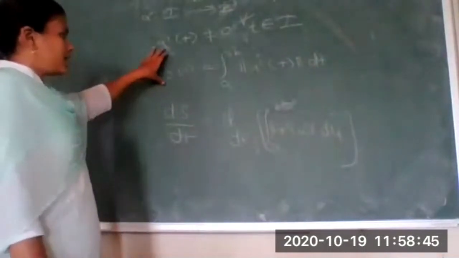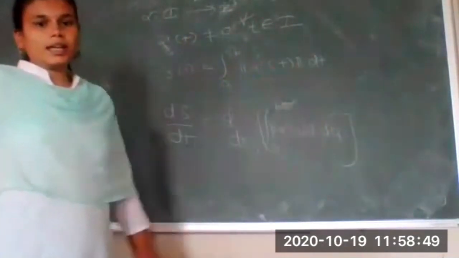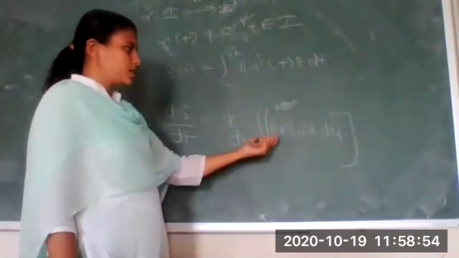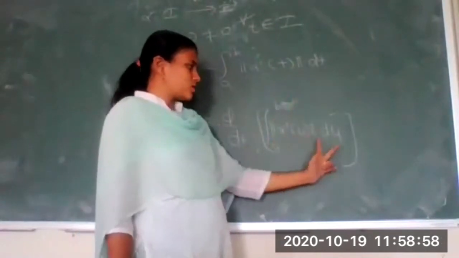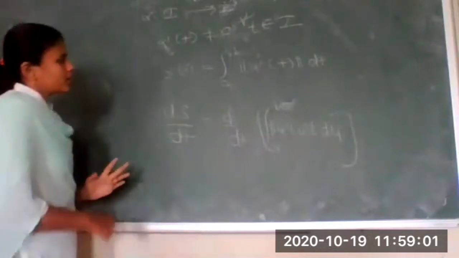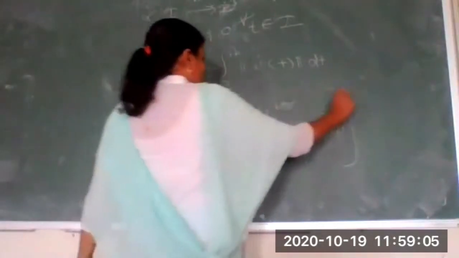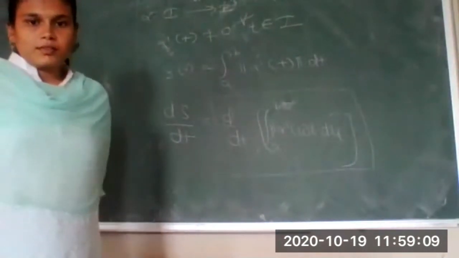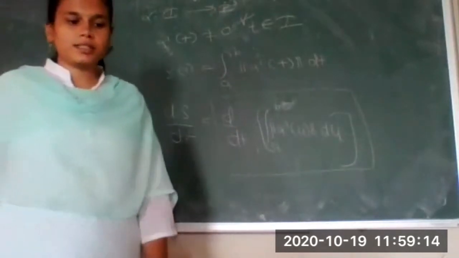What is our s of t? It is nothing but the arc length, calculated by the integral from a to b of norm of alpha dash of t dt. As we are differentiating with respect to t, I have changed the parameter here. Instead of t, we have written alpha dash of u du. Right? Now, can you tell me how to evaluate this term? With the help of a very famous theorem in your real analysis 1.